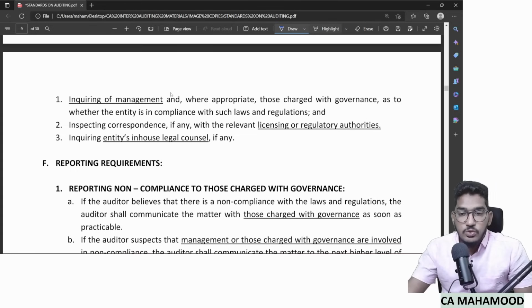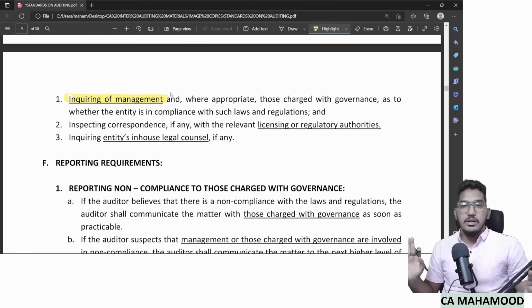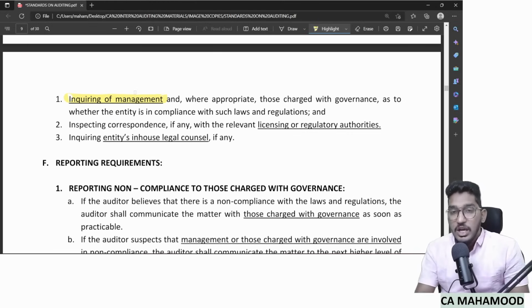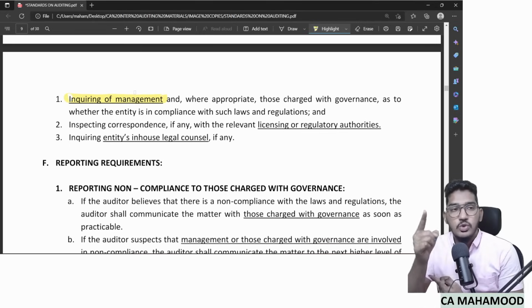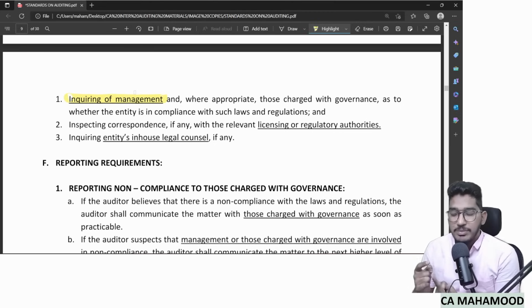Number 1, you have to inquire with management and, where appropriate, those charged with governance. Like you want to know whether the company has complied with pollution related laws and regulations. Since it is a type 2, you need to perform only limited audit procedures. So what is the first limited audit procedure? Go to the management and those charged with governance and inquire with them. So did you comply with all the type 2 laws and regulations, or did you make any non-compliance? Inquire.